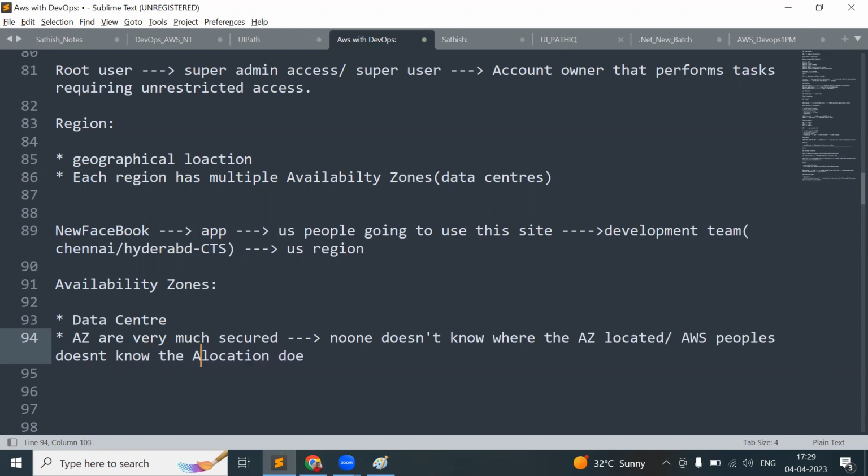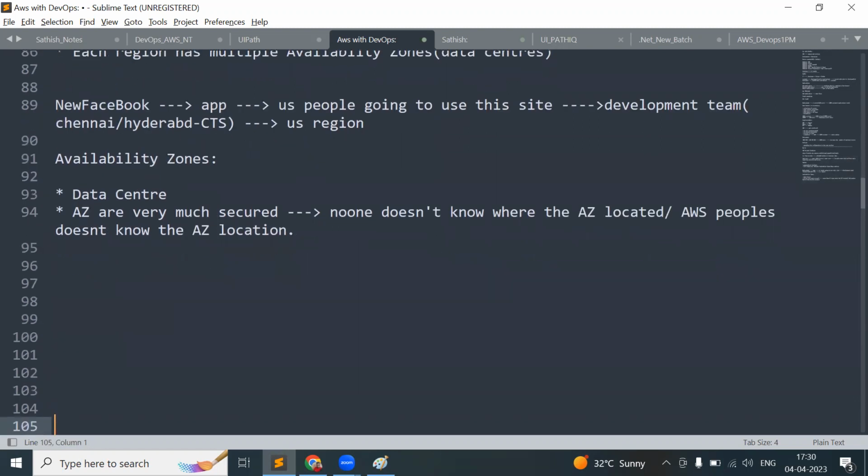AWS doesn't reveal the availability zone location. That much secure AWS is keeping their availability zones. We only know the region. Under the Mumbai region, we are not sure whether the availability zones are in Mumbai itself. It may be in Chennai, Bangalore, or Hyderabad as well. We know only the region.